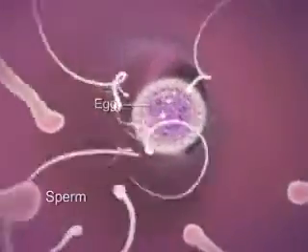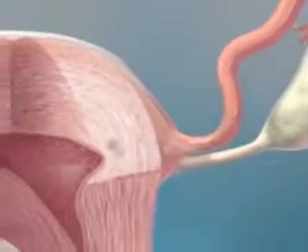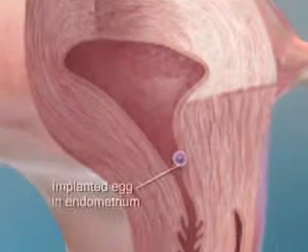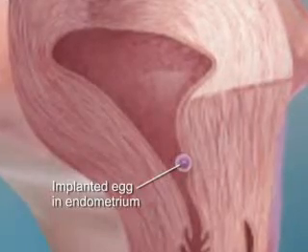If the egg is fertilized as it travels down the fallopian tube, the corpus luteum continues to produce progesterone. The fertilized egg moves into the uterus where it is implanted. The placenta forms and, for the duration of the pregnancy, it secretes the progesterone required to maintain the pregnancy.